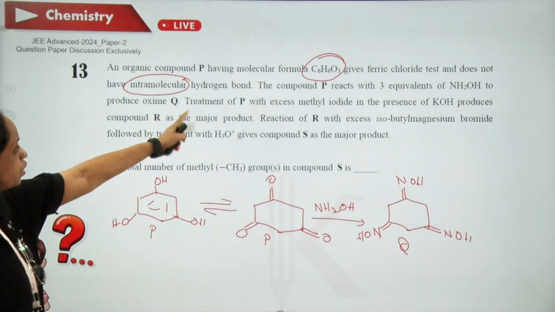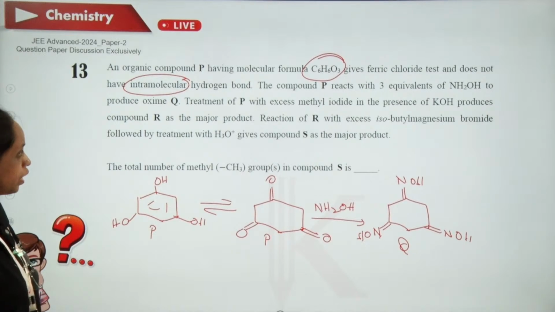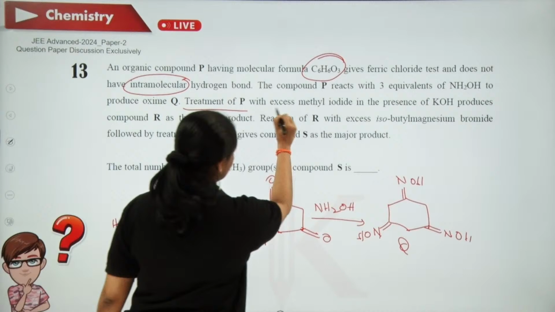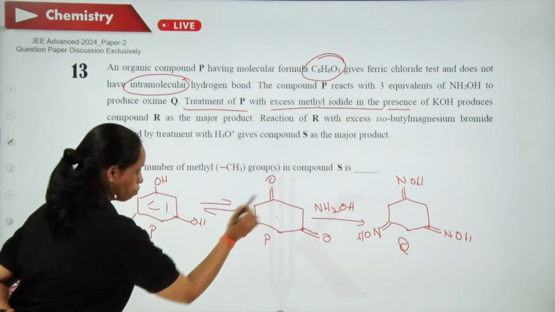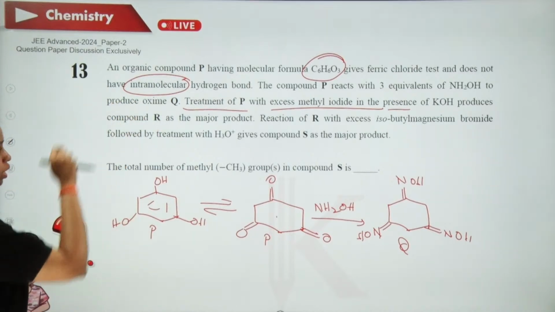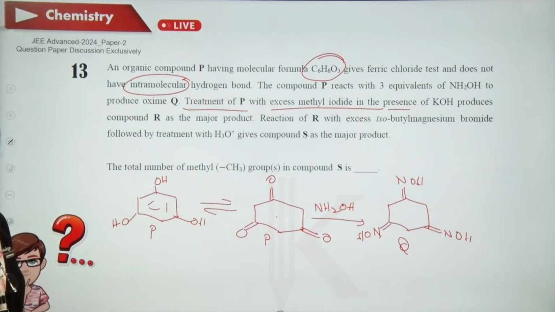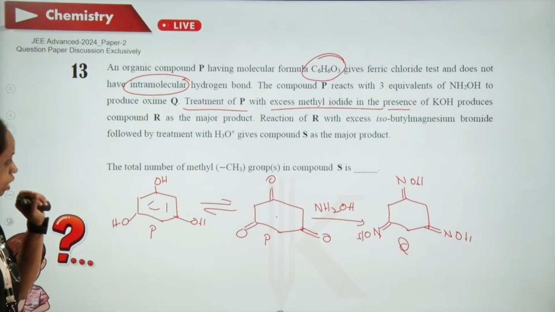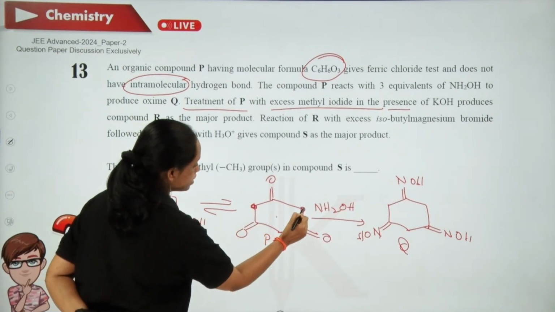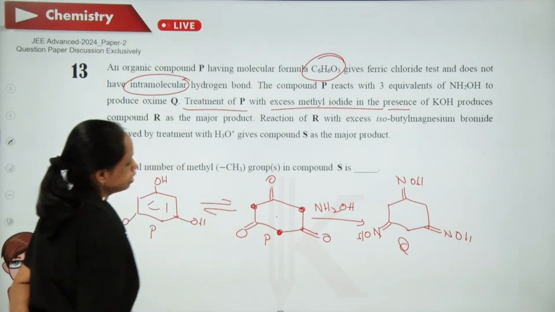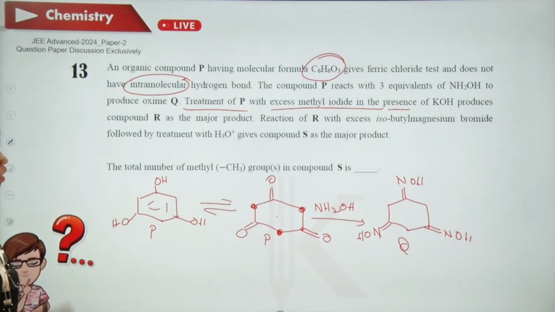Treatment of P with excess of methyl iodide in presence of KOH. This is the important one. So they are talking about this compound when it is made to react with methyl iodide in presence of KOH. Now here you have active hydrogens at these three places. When hydrogens are removed, the anion formed is highly stable.